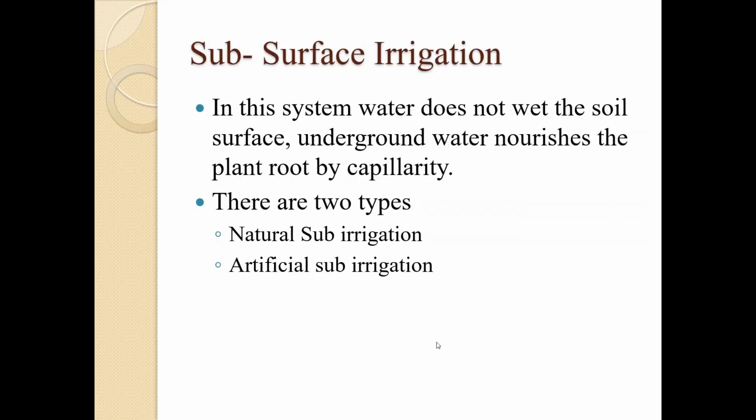Now the subsurface irrigation. It is termed subsurface irrigation because in this type of irrigation, water does not wet the soil surface. The underground water nourishes the plant roots by capillarity. It may be divided into two types, that is natural sub irrigation and artificial sub irrigation.